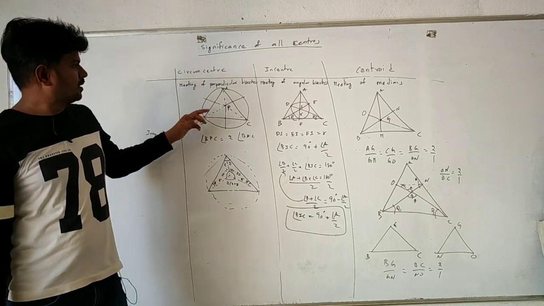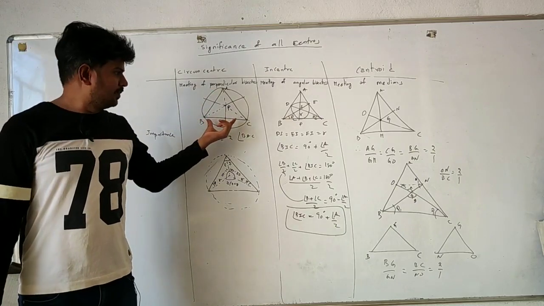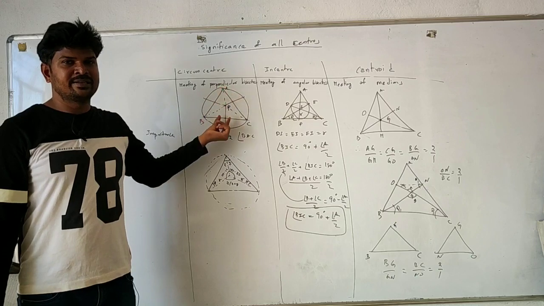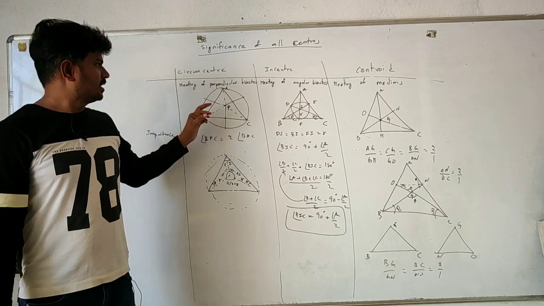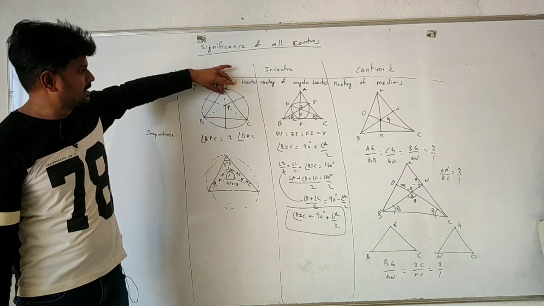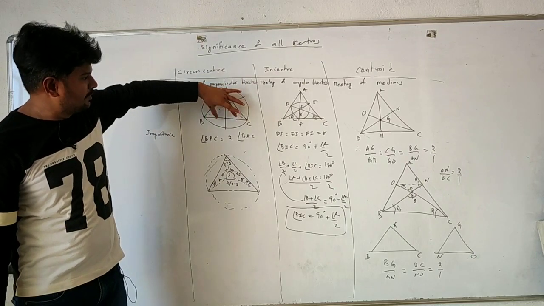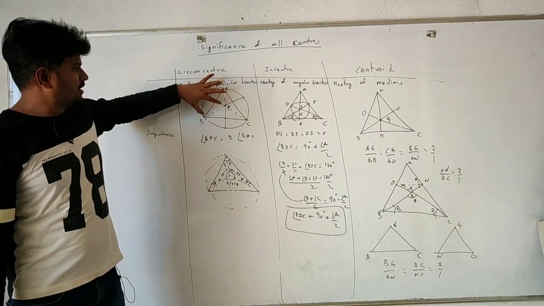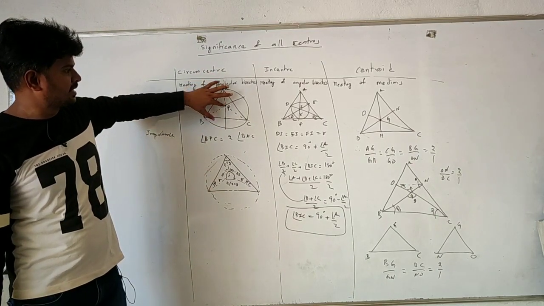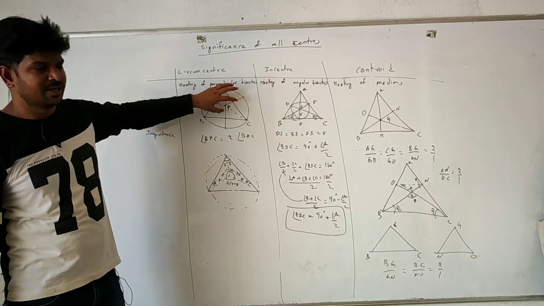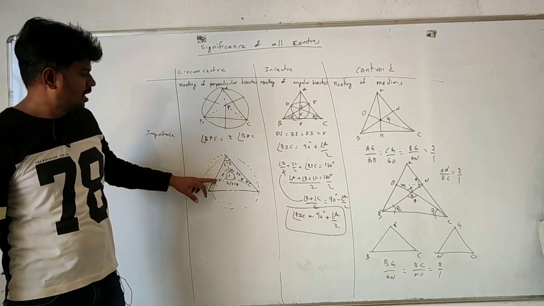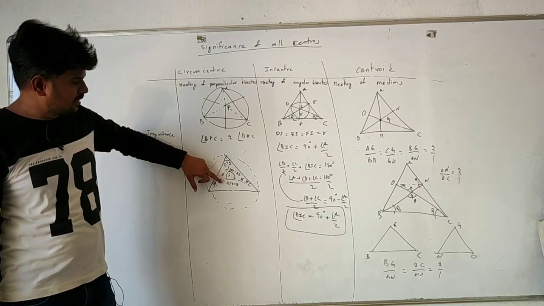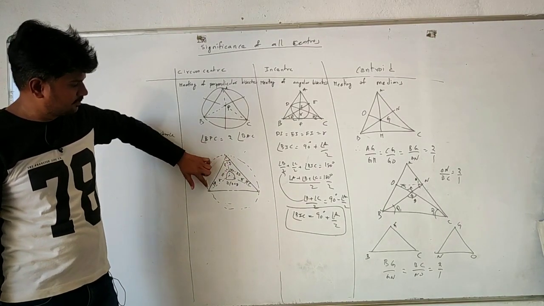So what is the importance here? The angle made by this side with vertex A will be double when you take it at the center. That is, if the angle made by BC here is x, then the angle made by the same BC at the center is 2x. In order to prove this, you know from the circumcenter that this distance is the same as this distance. Let me call it R. So this is R, this is R. Both sides are equal for this triangle.